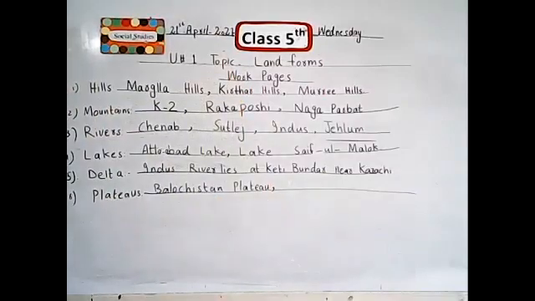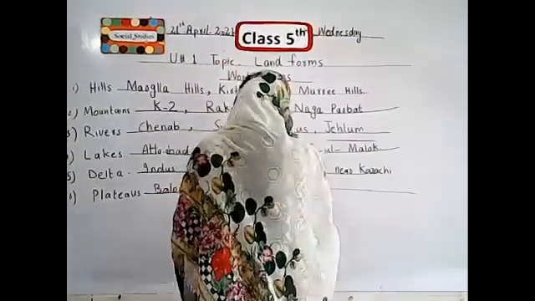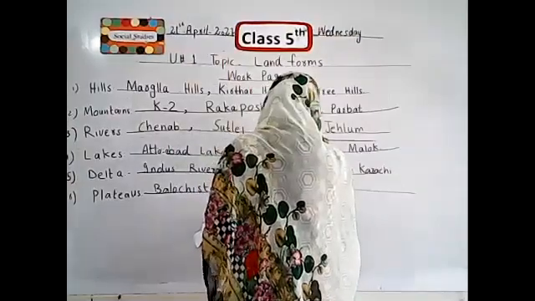First one is Balochistan Plateau. And the next one is Potwar Plateau.